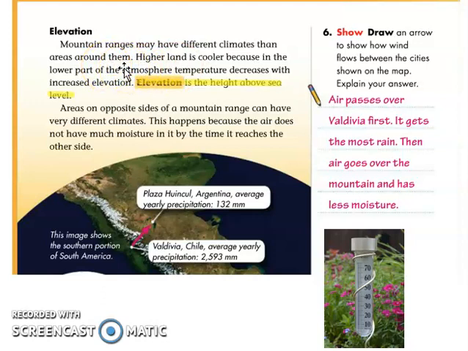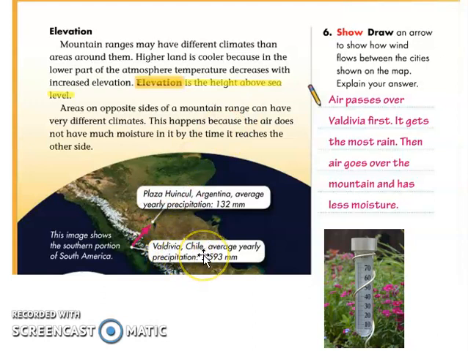If your place is elevated, or if your place is in highland, your place temperature will be different from the place in the lowland. The higher you are, the colder. At the same time, the moisture of the area is different also. Let's try to look at this one.